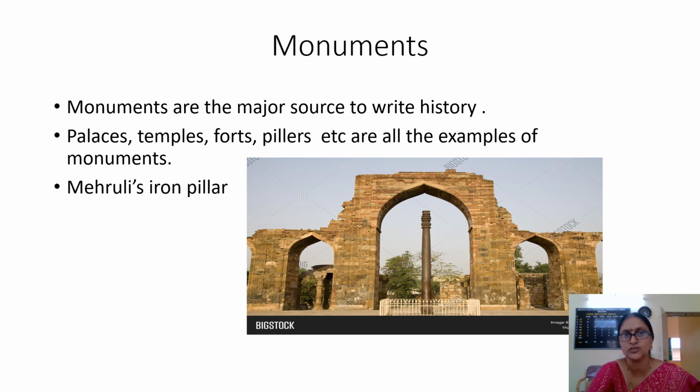So here in this picture, you can see the picture of Mehruli's iron pillar. There is a pillar made of iron which is in Mehruli. This iron pillar was installed thousands of years before, and even though it is exposed to rain and heat and all, it is not rusted till now. So that shows that they knew the technology of not allowing iron to rust.